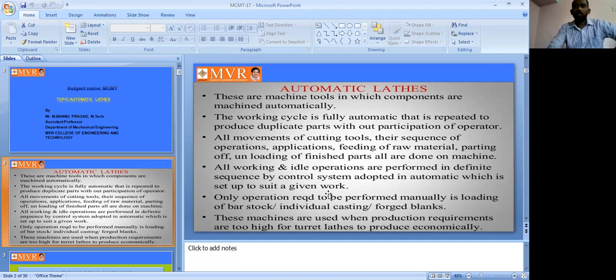At a given work, it will be completed within time, within the sequence of operation one, perfectly and exactly. It will be completing the work. So that's why it is one of the automatic lathes.